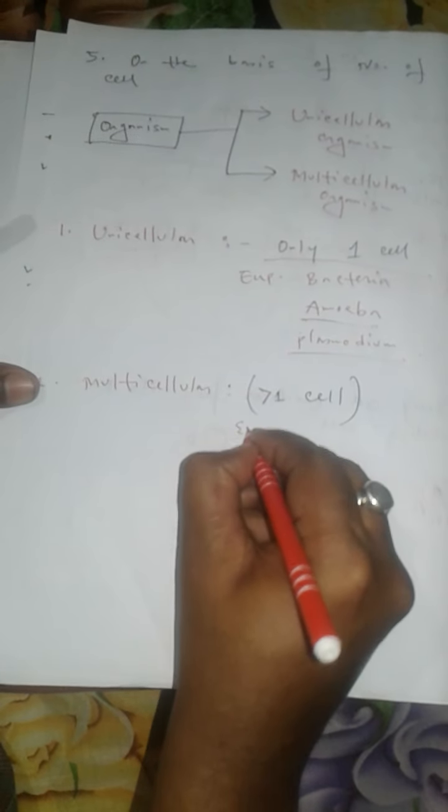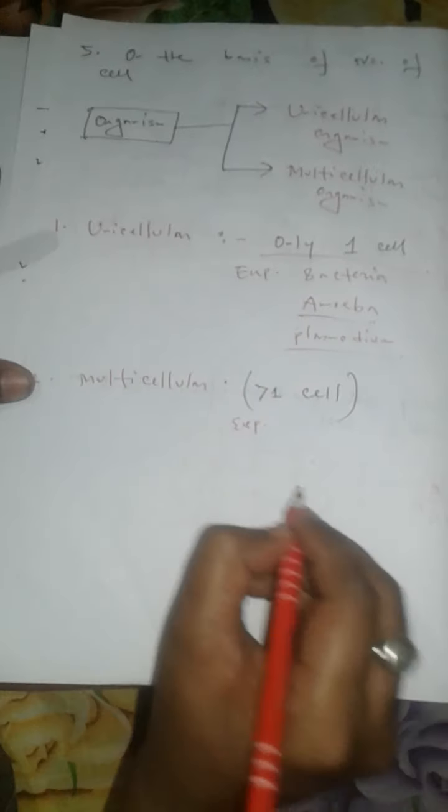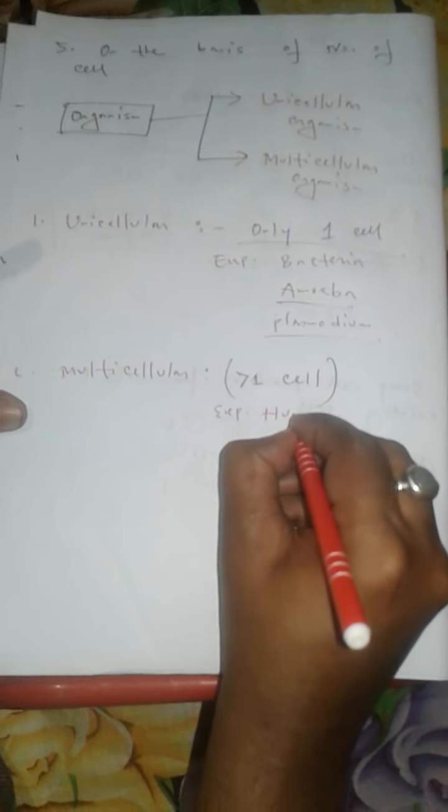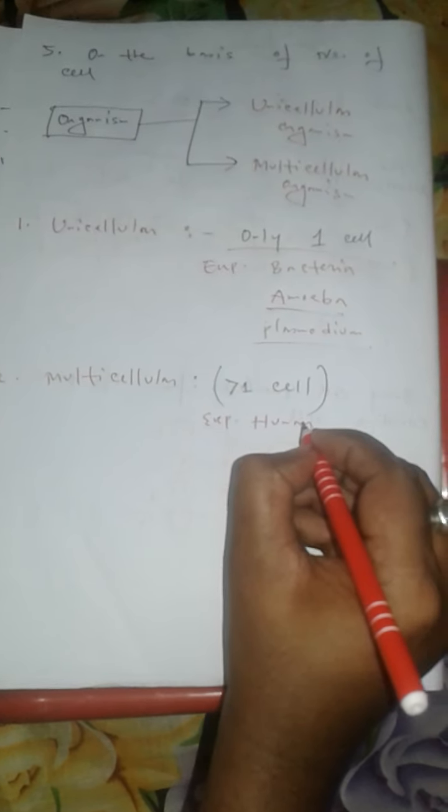According to your textbook, you have to remember some other examples also, as for example human, then mango tree, then banyan tree, etc. So all these organisms consist of more than one cell. So for that reason, all these are examples of multicellular organism.